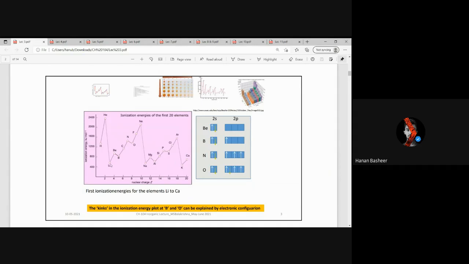We can observe that the lowest spots will be occupied by the alkali metals. The second spot will be by the alkaline earth metals, and these kinks which you can observe here are given by boron, oxygen, aluminium, sulfur. This is due to their electronic configuration. When we remove this electron from boron, the 2p will become empty, so very little energy is required to make this empty. Similarly, for oxygen, we will get three unpaired electrons, which will have high exchange energy. Hence, it is a very favorable reaction, and this electron will be easily removed.